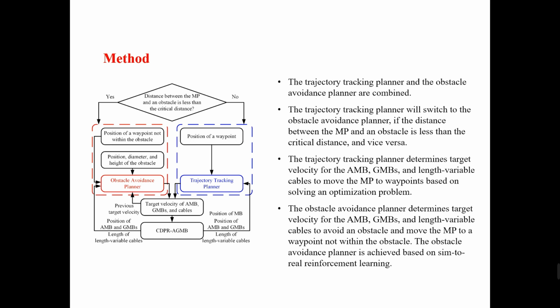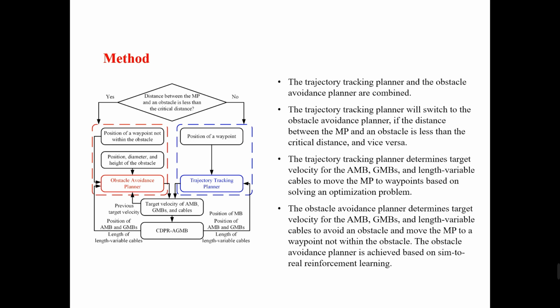The trajectory tracking planner determines target velocity for the aerial mobile base, ground mobile bases, and length variable cables to move the moving platform to waypoints based on solving an optimization problem. The obstacle avoidance planner determines target velocity for the aerial mobile base, ground mobile bases, and length variable cables to avoid an obstacle and move the moving platform to a waypoint not within the obstacle.